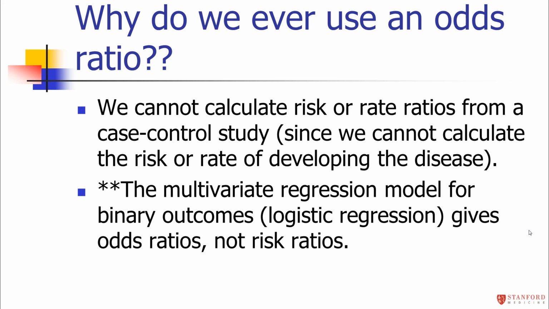I just want to reiterate, you might be wondering, why the heck do we ever calculate this confusing odds ratio? There are two reasons. You need the odds ratio because it's the only valid measure of relative risk for a case control study, and because sometimes authors want to run logistic regression, and logistic regression gives you odds ratios, so that's what people end up reporting. That's the two main reasons you're going to end up seeing odds ratios. There's nothing wrong with an odds ratio. It's simply that you have to be very careful in your interpretation so that you don't end up misleading your readers.